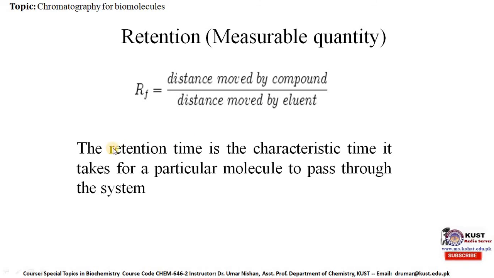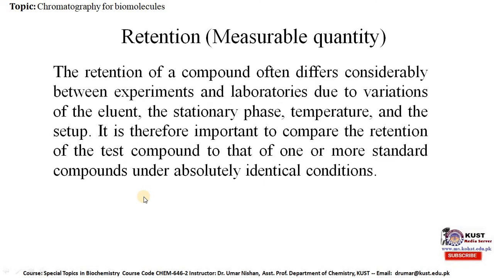The retention time is the characteristic time it takes for a particular molecule to pass through the system. So this is the characteristic time it takes for a particular molecule to pass through the system, and it is called retention time.